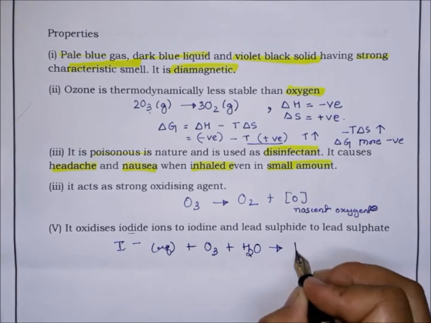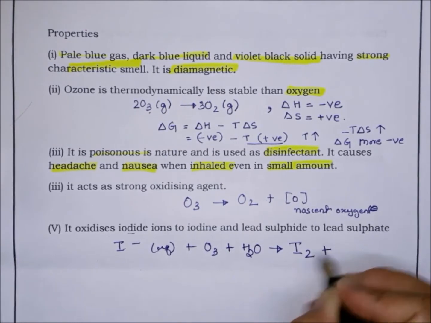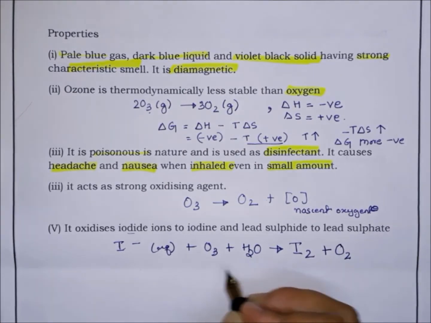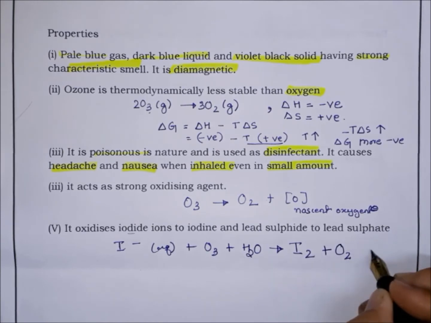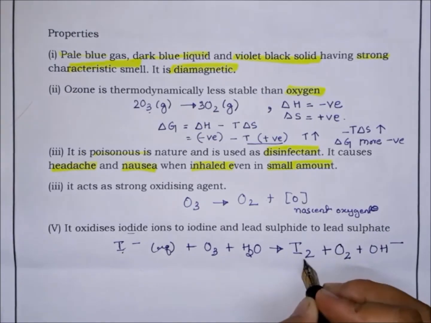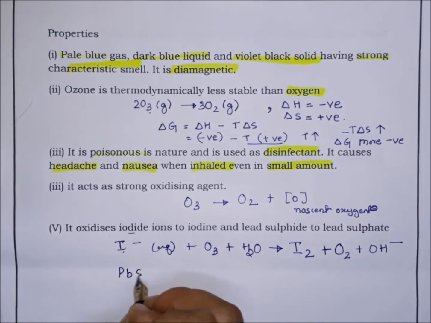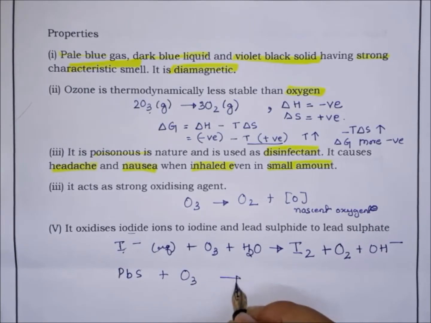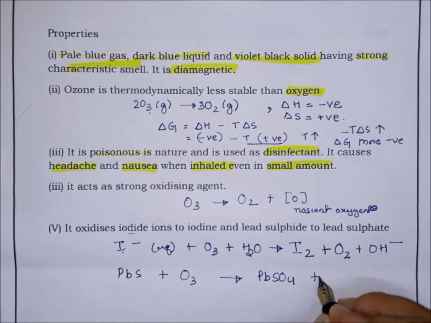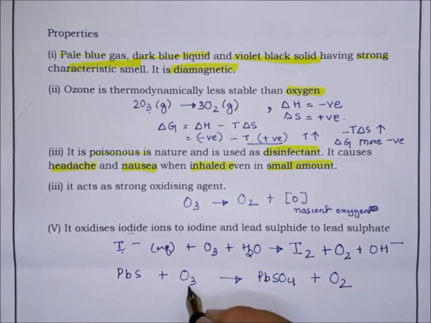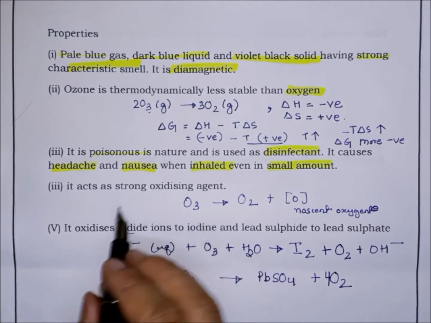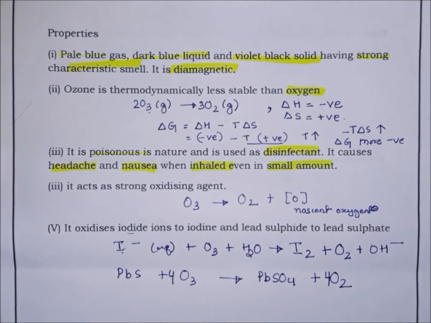So iodide will convert to iodine, ozone will decompose to oxygen, and you will get hydroxide. So iodide will oxidize to iodine, and lead sulfide will oxidize to lead sulfate. Balance it. So this is why ozone is strong oxidizing in nature.